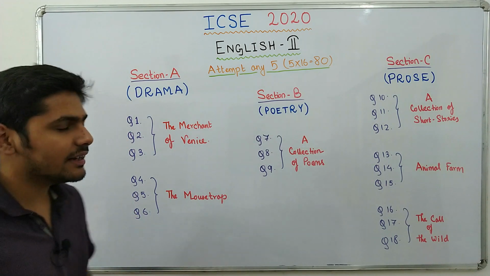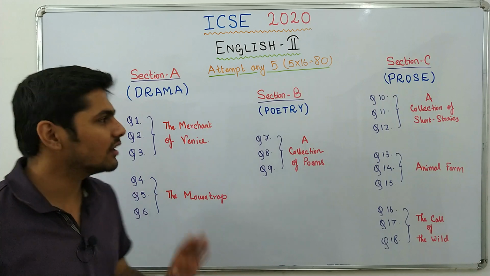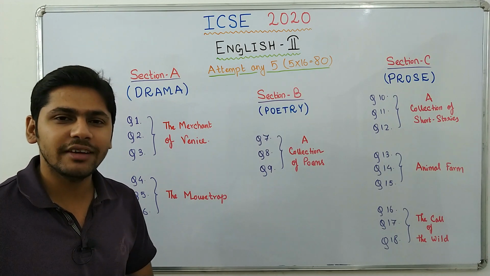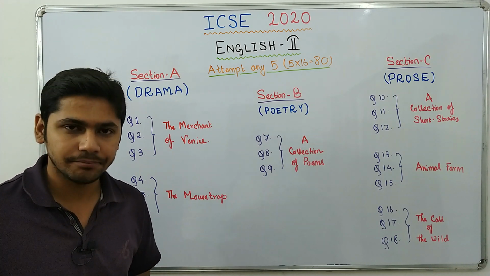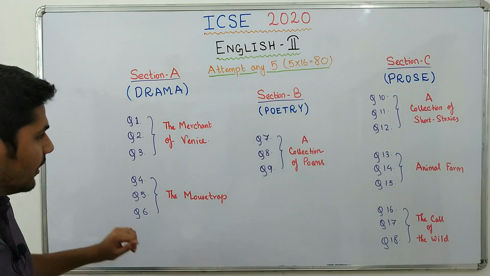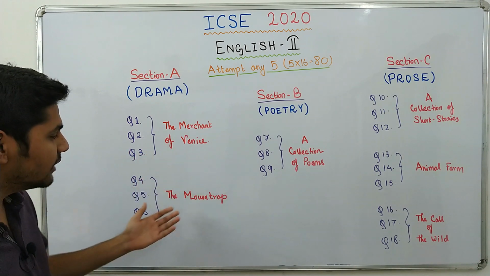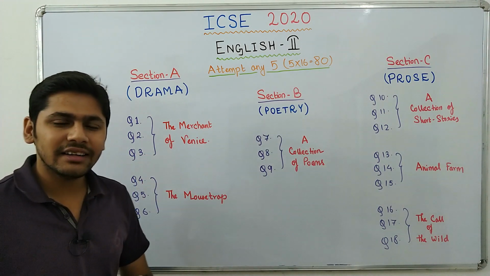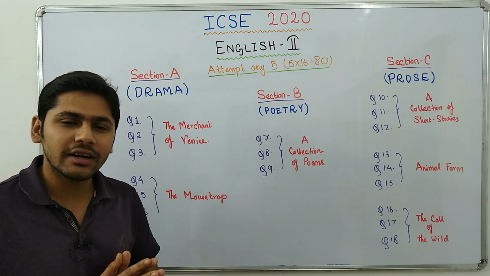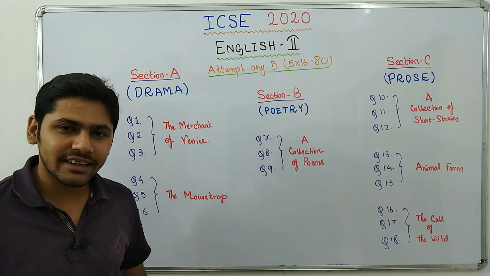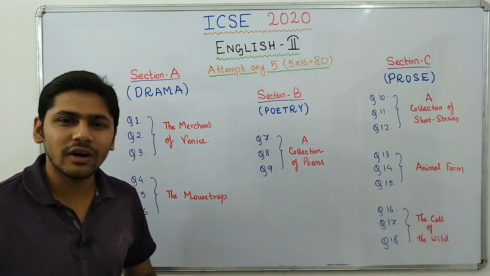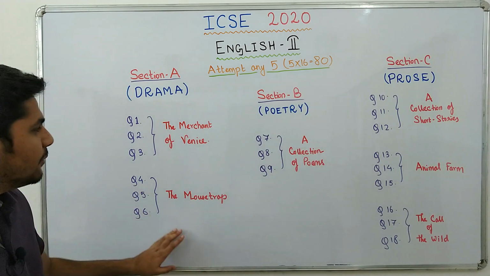The time management over here is very simple. 2 hours is more than enough for this particular question paper. Just keep a note of your time after you finish each question and you won't face any problem in time management. Now how to prepare for English 2? First of all, drama. You may have studied either The Merchant of Venice or The Mousetrap. For drama, it's important that you read through the whole drama. There are important sections of the drama, so study the important sections properly. Read about the characters, the plots, the references properly. And make sure that you go through the whole drama at least once.